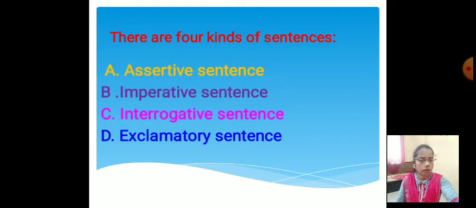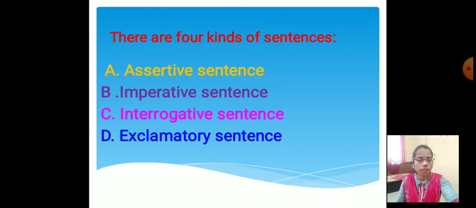And fourth one, D. Exclamatory sentence. These are the four kinds of sentences. Okay. Now in this chapter we understood about the kinds of sentences.